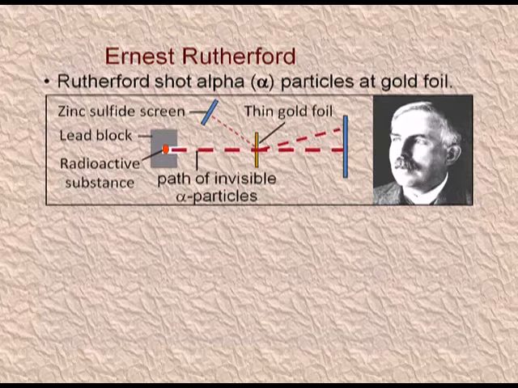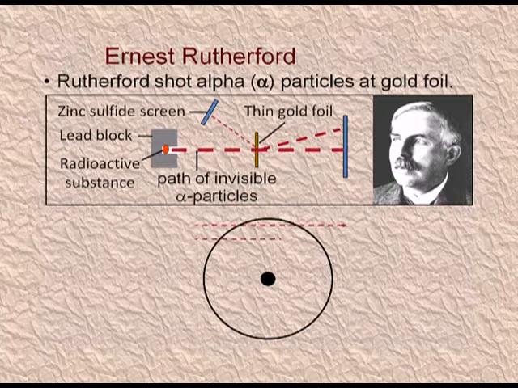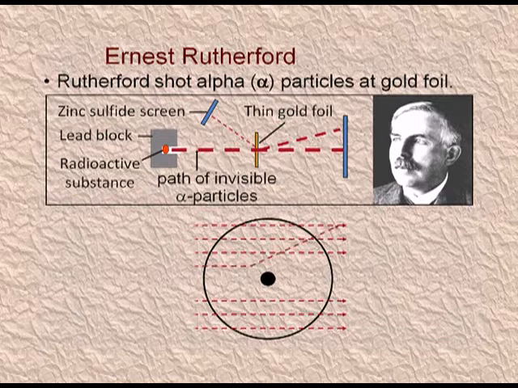Alpha particles are positively charged. You can see the alpha rays hitting the thin gold foil and passing out of the thin gold foil and hitting the fluorescent zinc sulfide plate. Rutherford observed that most of the alpha particles passed straight through the gold foil, but a few of the alpha particles experienced some deflection through a small angle, and 1 in 20,000 approximately bounced back. It deflected back by an angle of